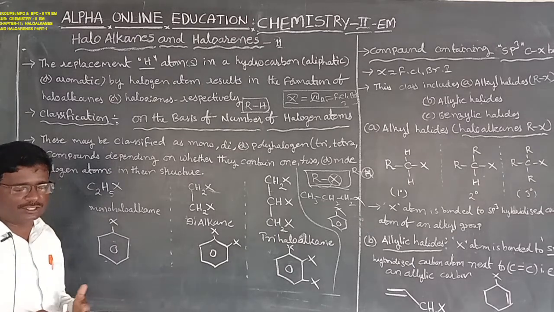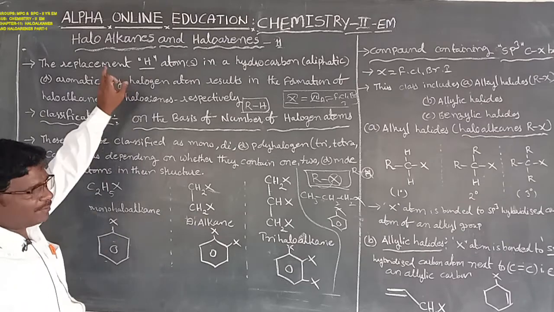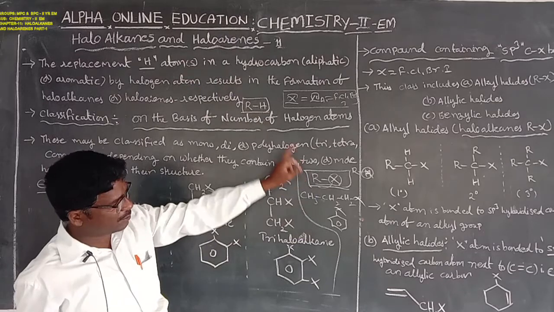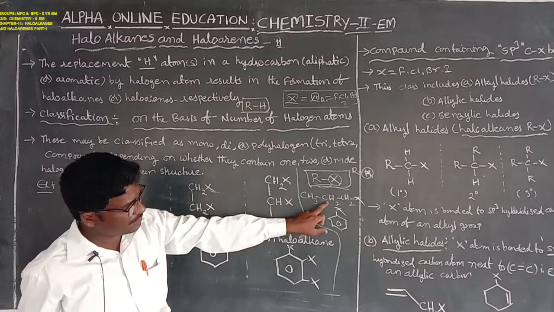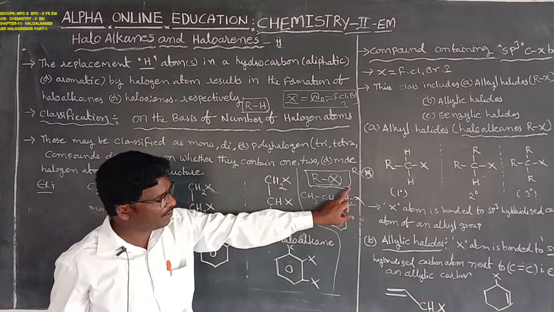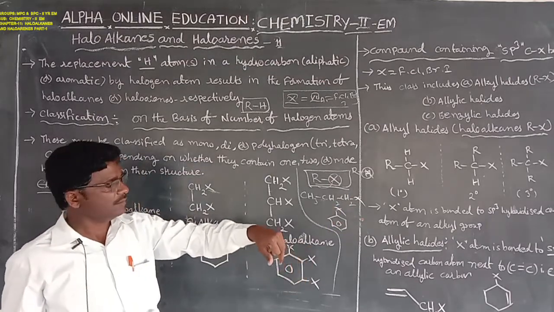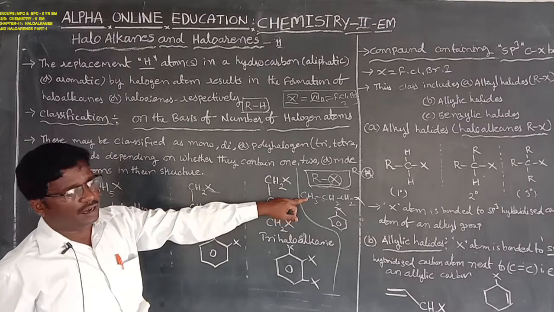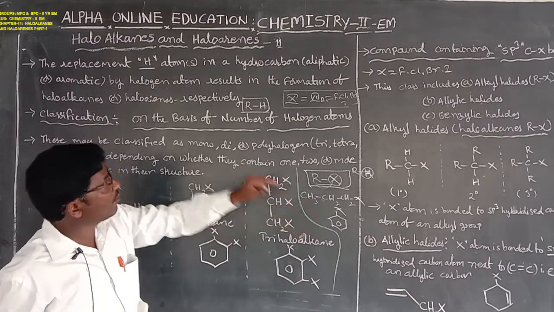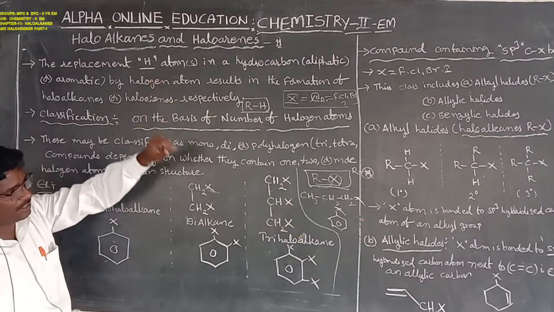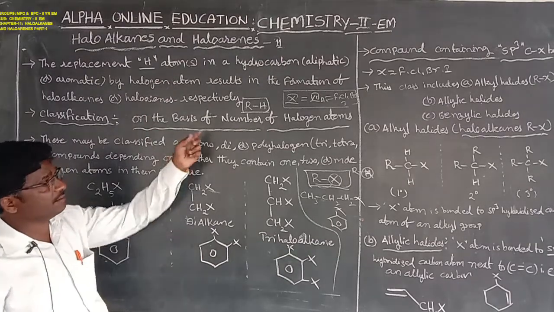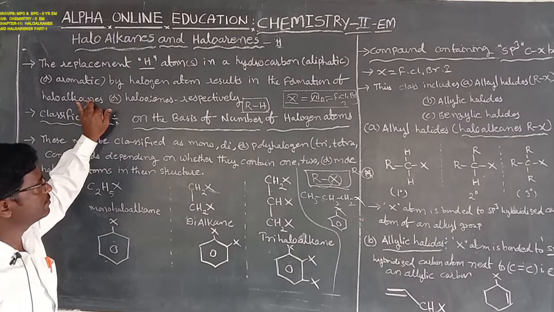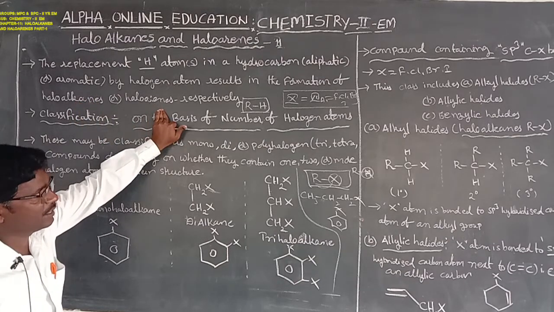Haloalkanes or haloarenes mean the replacement of the hydrogen atom in a hydrocarbon of an aliphatic or aromatic compound by a halogen atom, resulting in the formation of haloalkanes or haloarenes respectively.